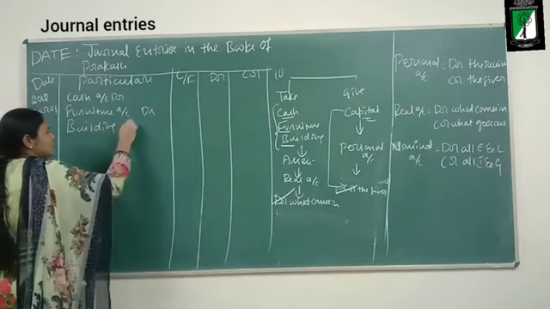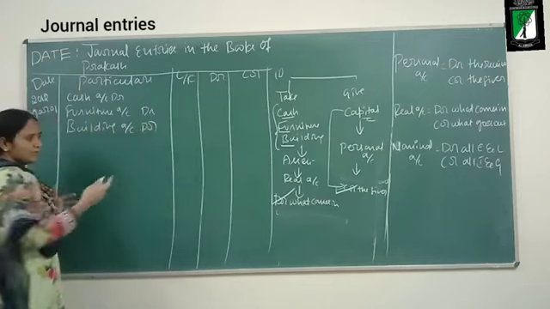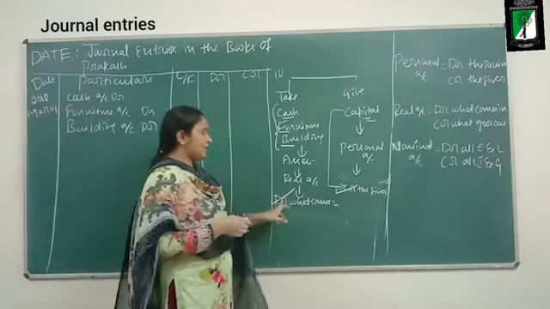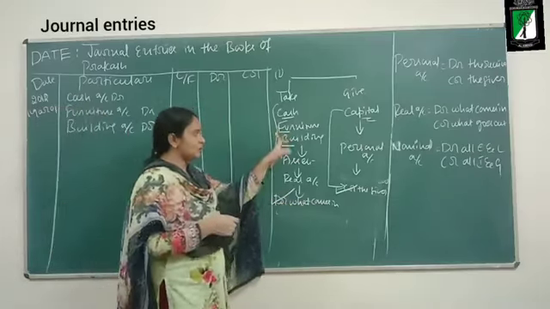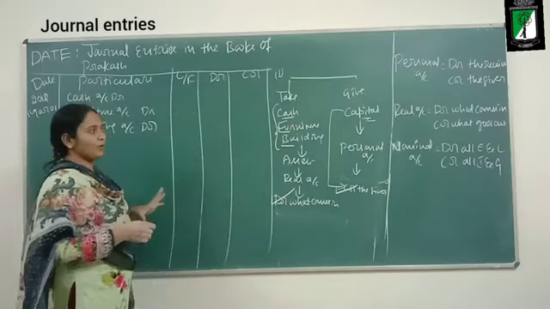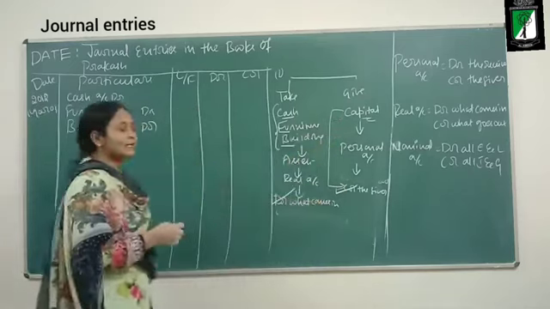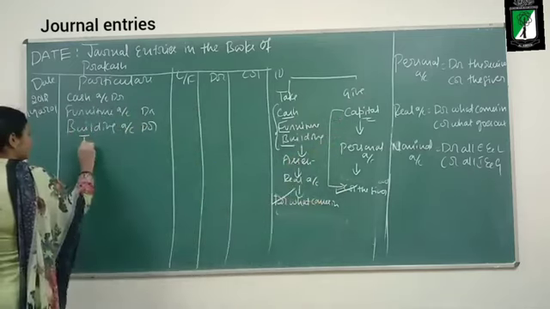These are the following assets which are being introduced in the business. All these assets are coming into the business. So I have debited the following assets. What should I credit? I should credit the capital. I should credit what? Capital.